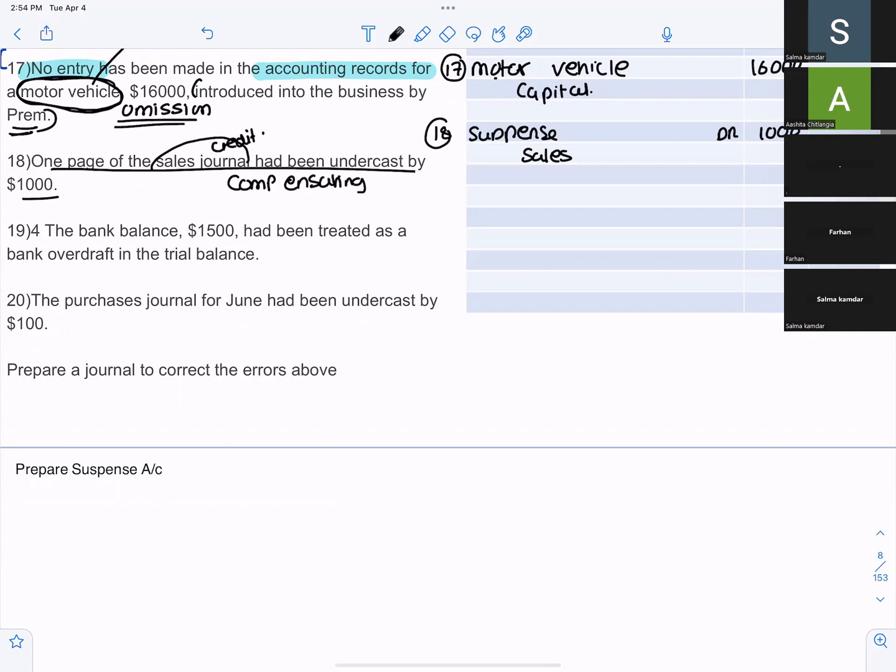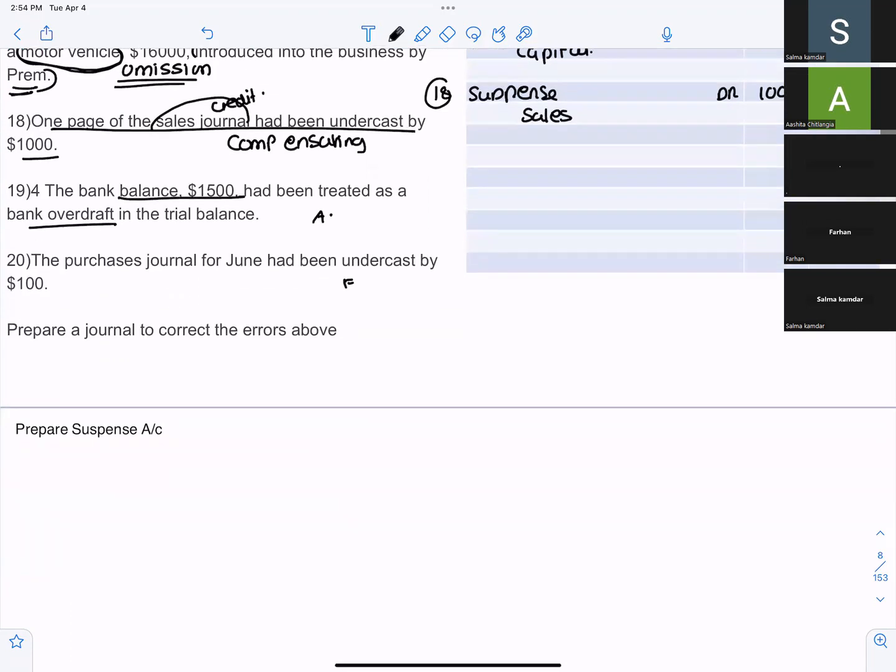Ashita, the bank balance of $1,500 had been treated as a bank overdraft in the trial balance. Miss, in this I have to make the reverse and correct rectification, right? Yes.